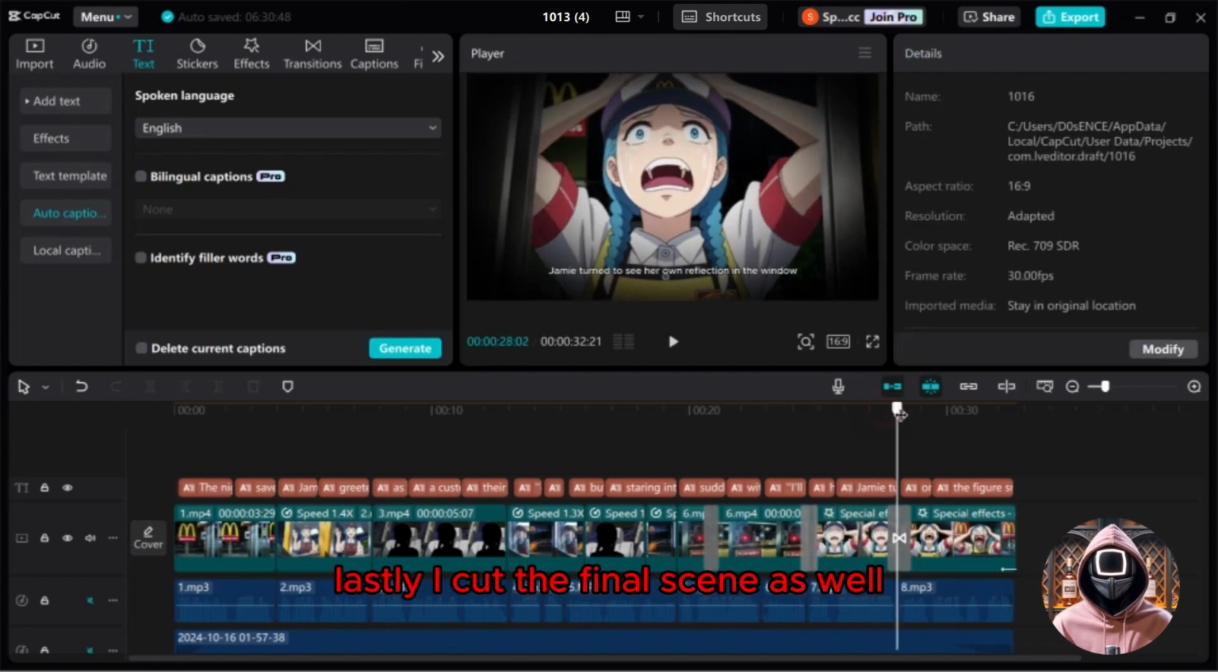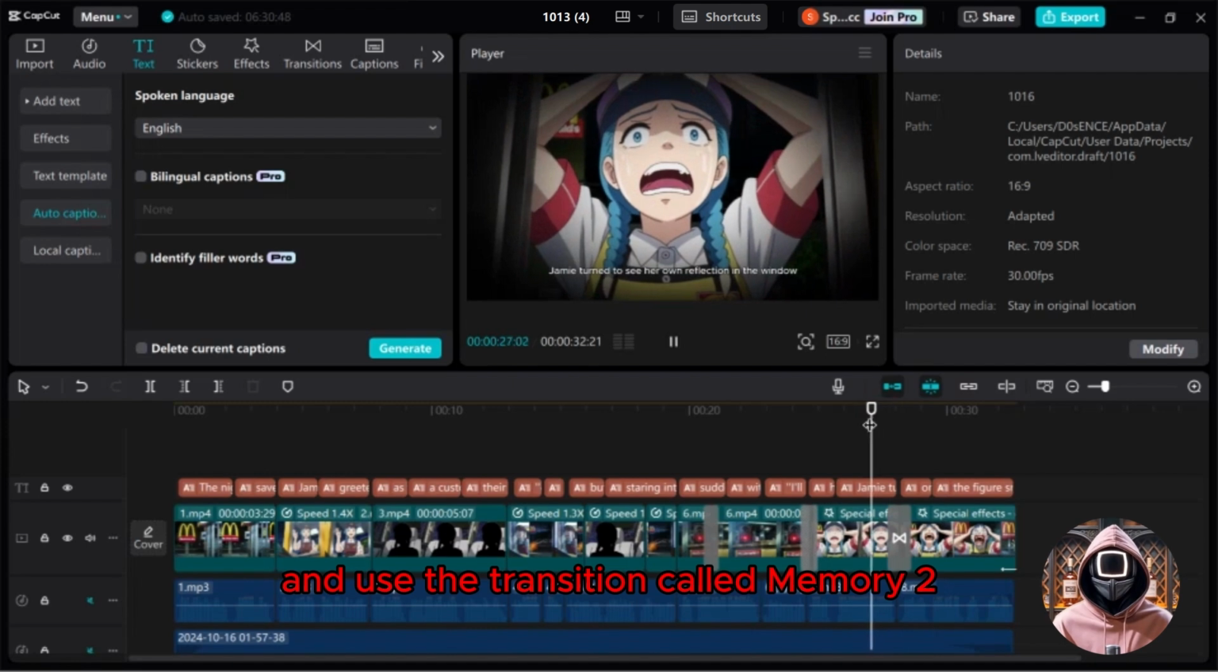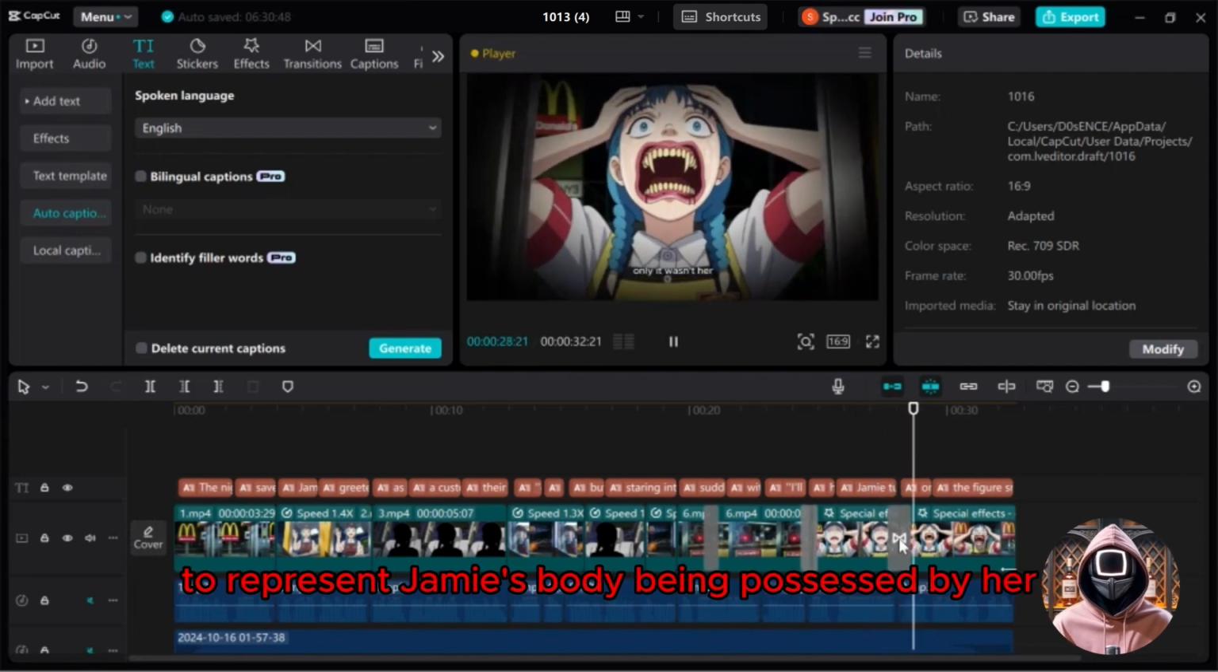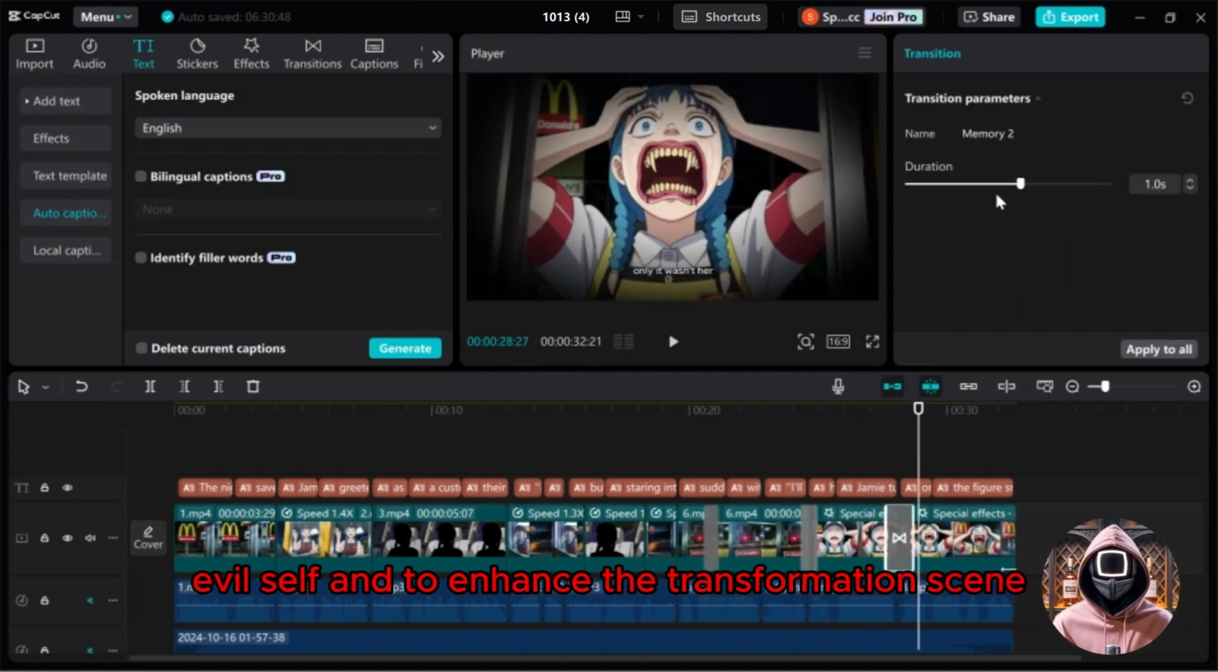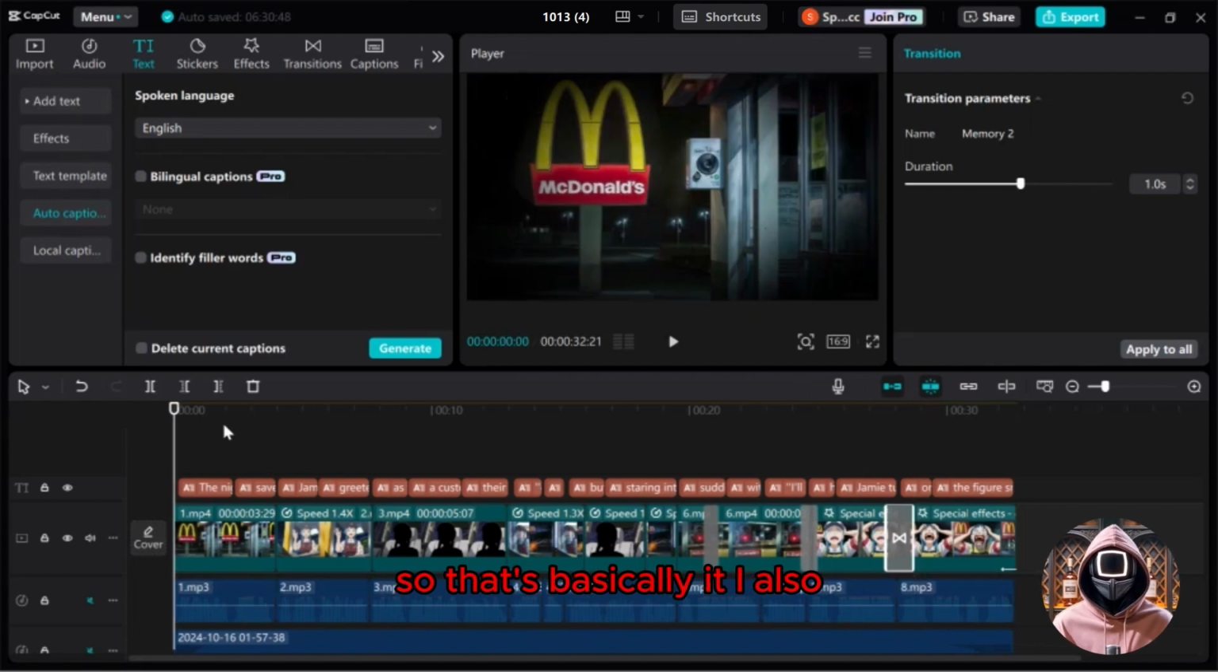Lastly, I cut the final scene as well, and used the transition called Memory 2 to represent Jamie's body being possessed by her evil self and to enhance the transformation scene. So that's basically it. I also used the auto subtitles feature to add white captions by heading to the top left corner in the text section, selecting Auto Captions, choosing English as the language, and then clicking Generate.